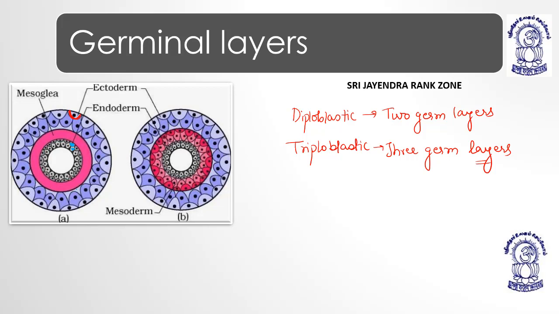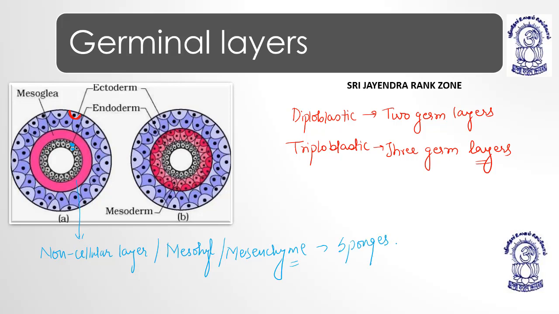Between ectoderm and endoderm, it is a non-cellular layer known as mesoglea or mesenchyme, especially seen in sponges, meaning Porifera, and Coelenterata.